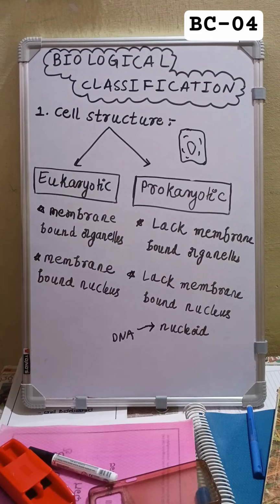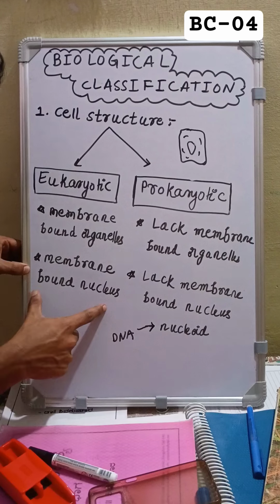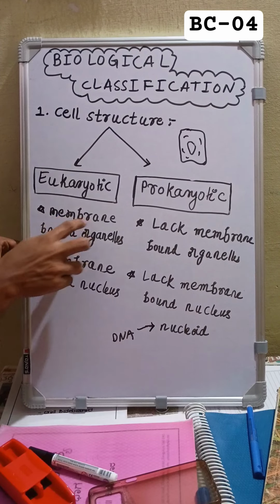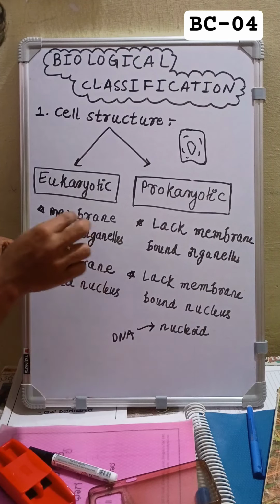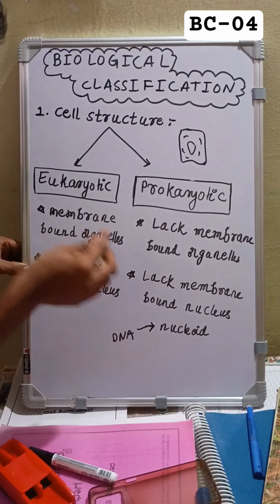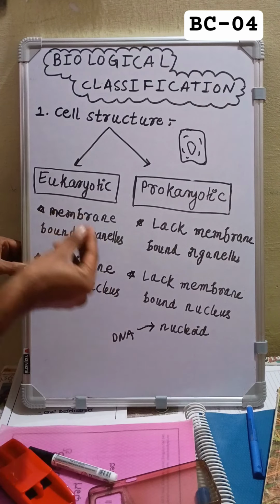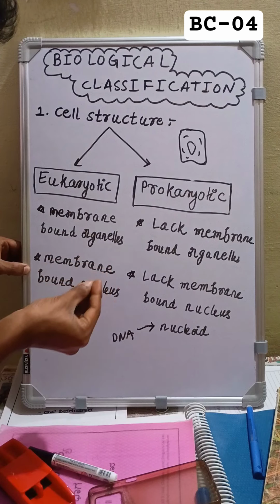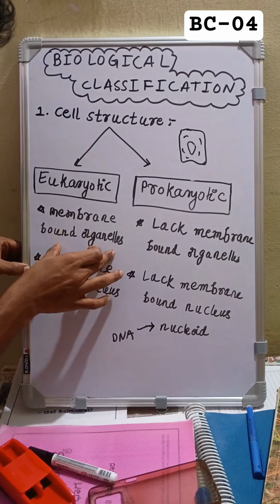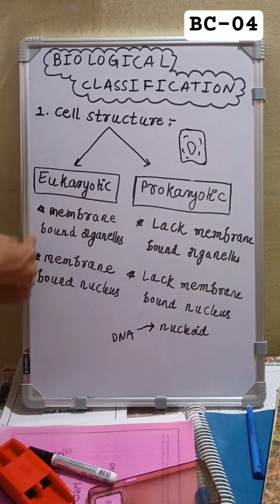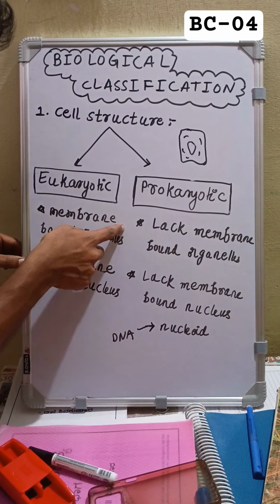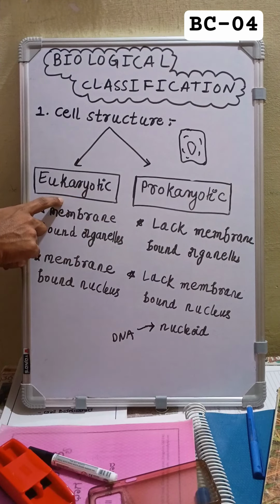Suppose a cell contains a membrane bound nucleus as well as membrane bound organelles. Membrane bound organelles like mitochondria, endoplasmic reticulum, Golgi apparatus, these are all organelles. If it contains this type of cell structure, then it is going to form a eukaryotic cell.